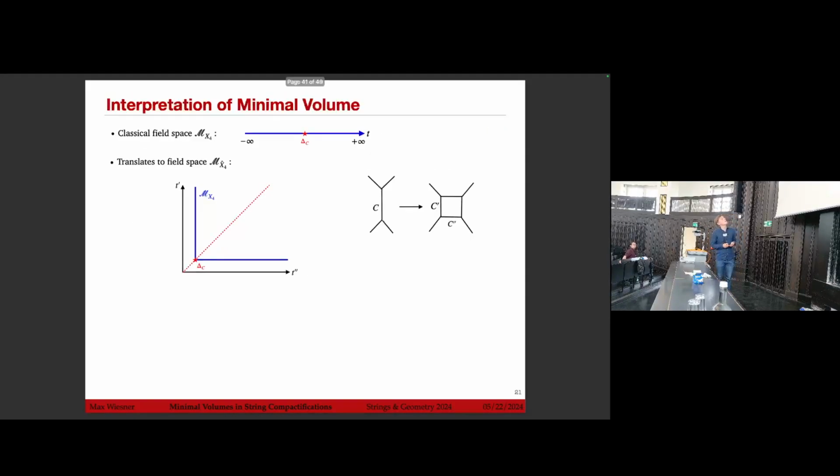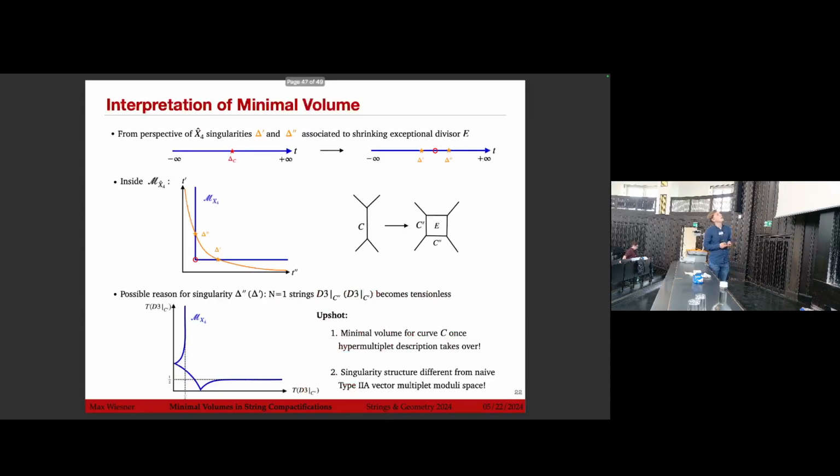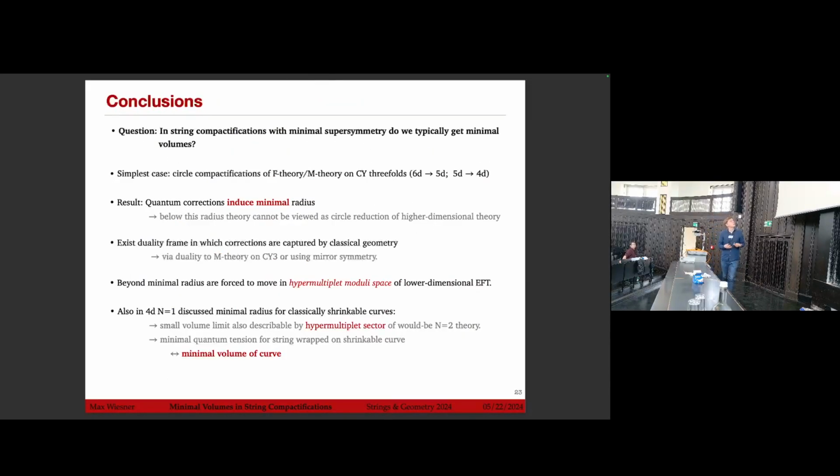And let me skip over this in the interest of time and go to my conclusion. So the question was, in string compactifications with minimal supersymmetry, do we typically get minimal volumes? The simplest case we considered was circle compactifications of F and M theory on Calabi-Yau threefolds. And there we saw that quantum corrections generically induce a minimal radius, below which we cannot view it as a circle reduction of a higher dimensional theory.